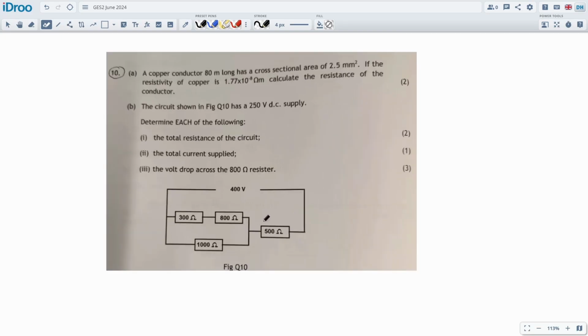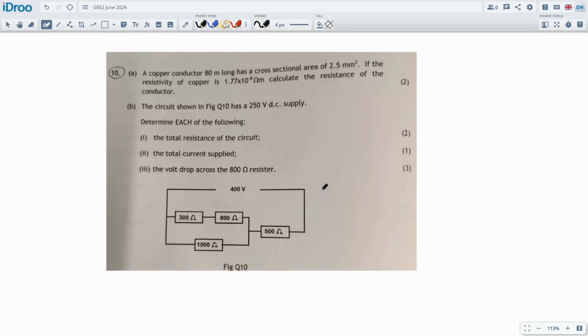This is number 10, and this is a new set of questions, and they're combined. This top bit, which is a copper conductor, is a little bit clunky, a little bit difficult to work with actually, and for 2 marks it's really not worth it. And then we got part B, which is 6 marks, and it's a lot of work for 6 marks. The total resistance of the circuit might be okay. Total current supplied, that's probably not too bad. The voltage drop across the 800 ohm resistor is a lot of work to get in there just to get that 3 marks.